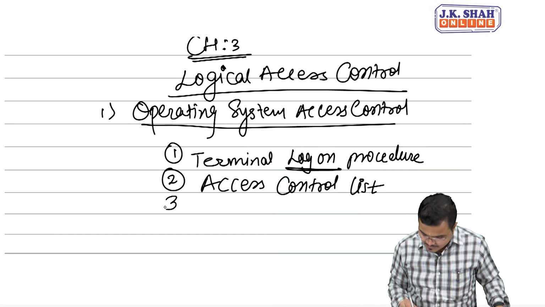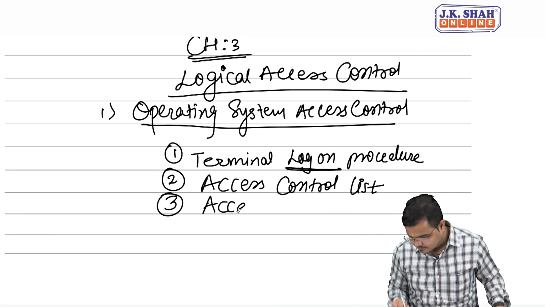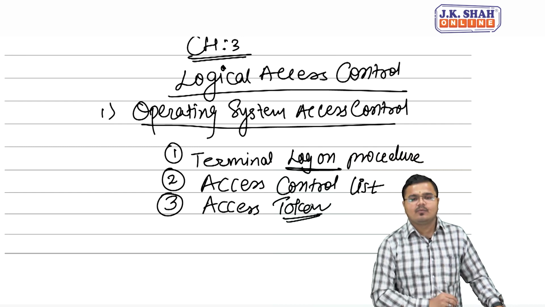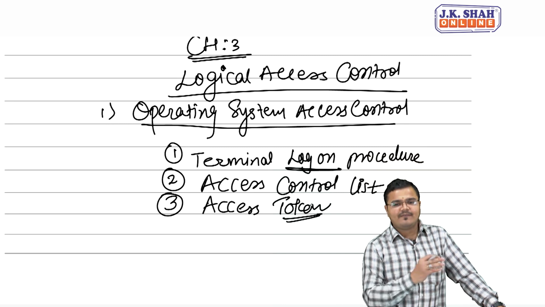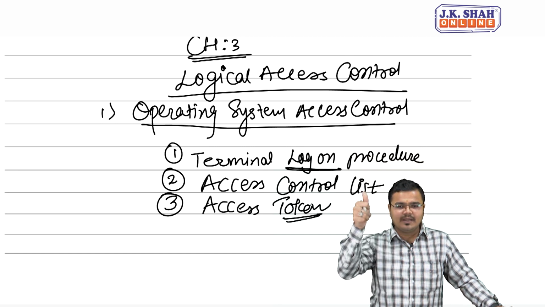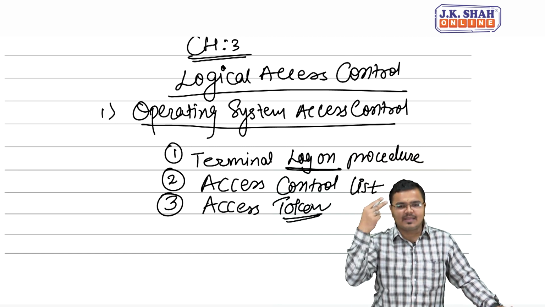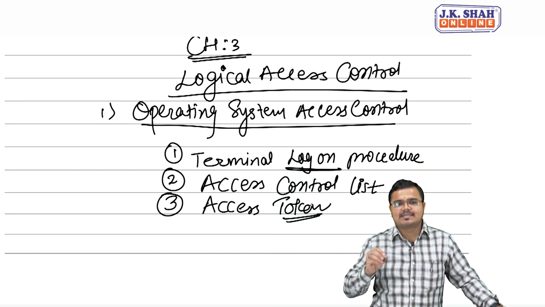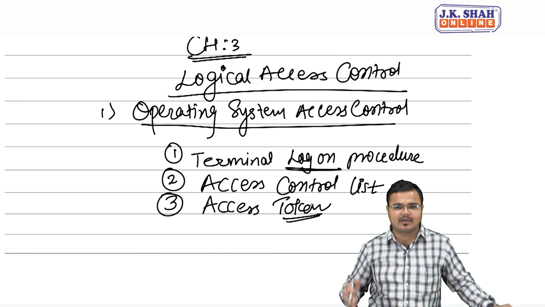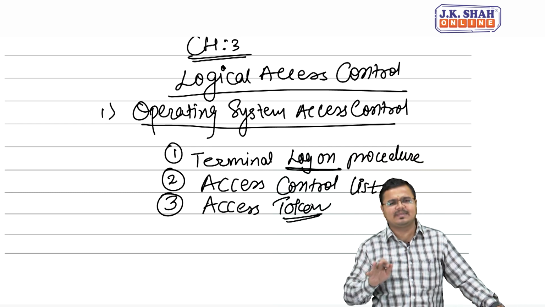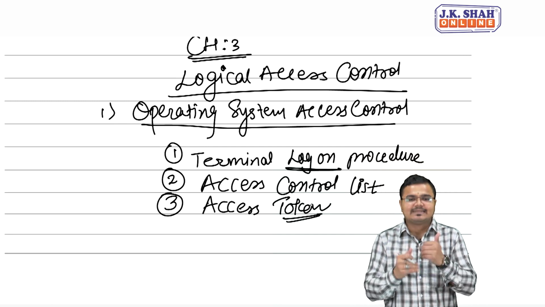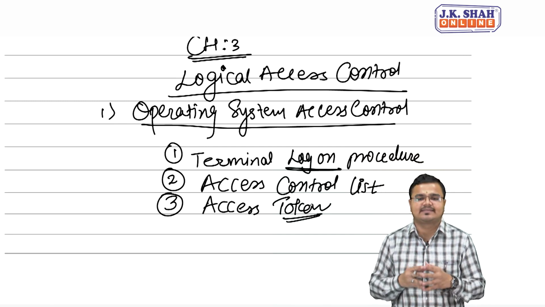Number 3, we have the access token, or we can say the token access also. Now what do you mean by token access? Whenever you enter your user ID and password, the system will record who enters at what time, which applications you have accessed, what data changes you have made, and whether you used the internet connection to update any applications or not. It means maintaining the entire log. So the first thing we have is the terminal logon procedure, second is the access control list, and third is the access token.